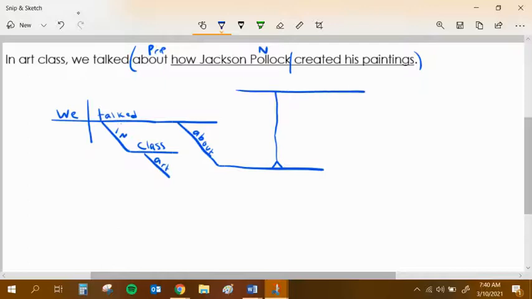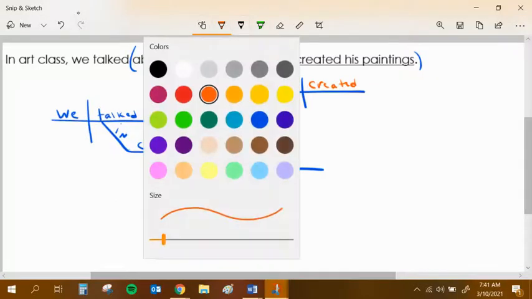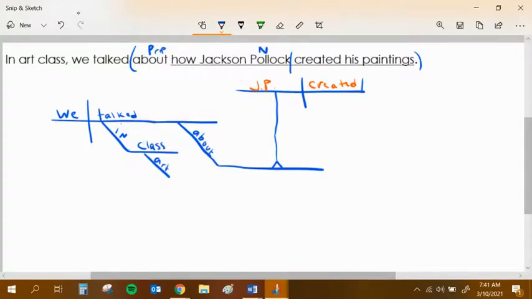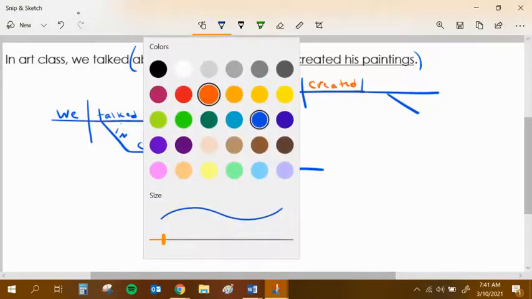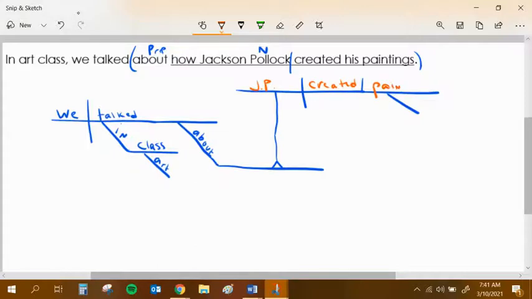When I get up here, I know it's a clause, so I'm going to make it look like a clause. I'm going to start off with my verb, which is created. I'm going to go backwards and pick up my subject, which is Jackson Pollock. Call him JP. Then I can continue with my other parts, which is paintings. It's his paintings. And lastly, I have the word how.